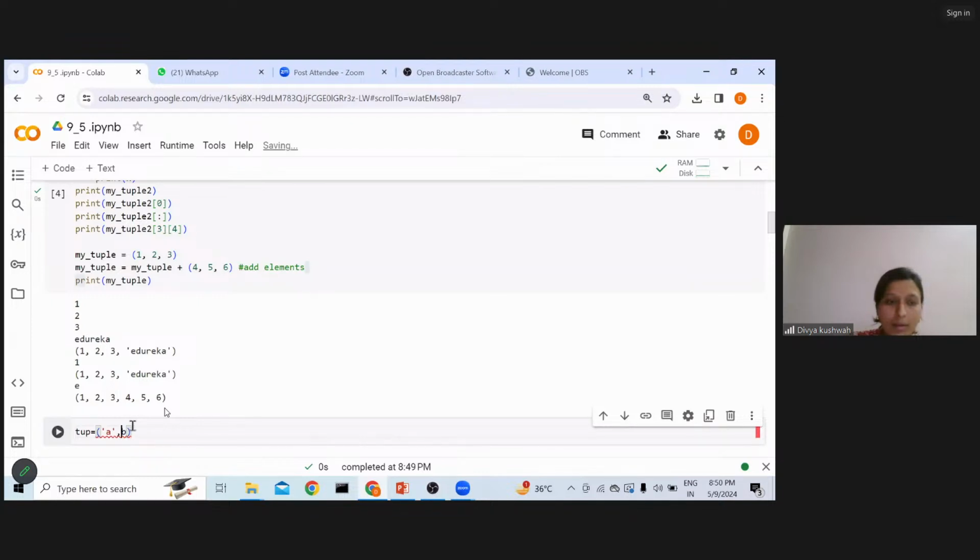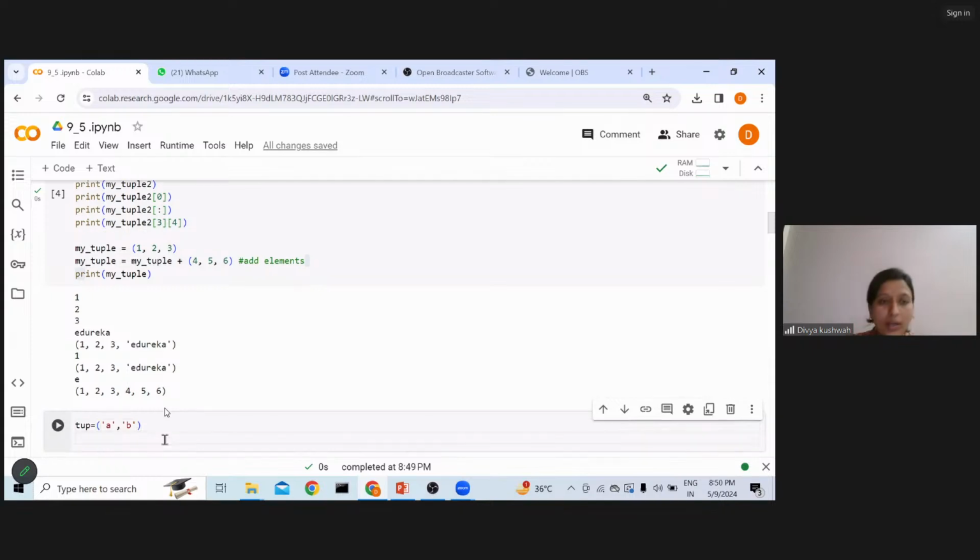Because these are characters, I have to specify them in quotes. My tuple is created. Now, if I want to change B and place C in the place of B, I would try by specifying its index. The index is 0 and 1.